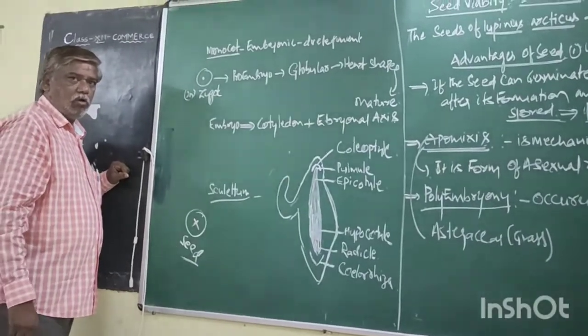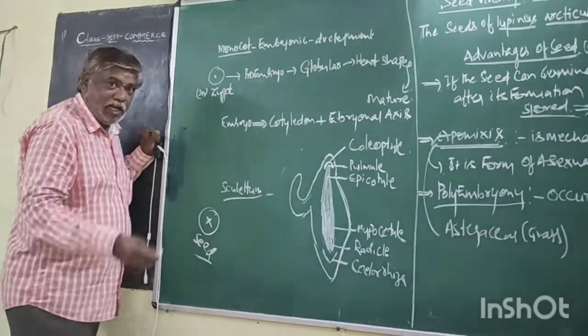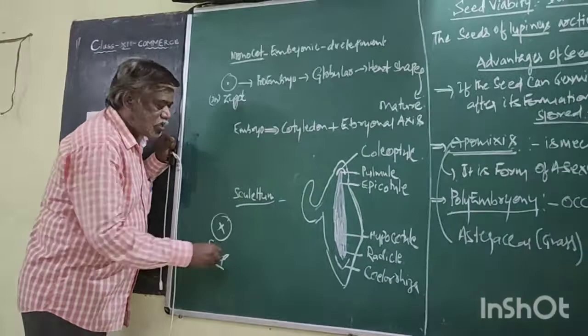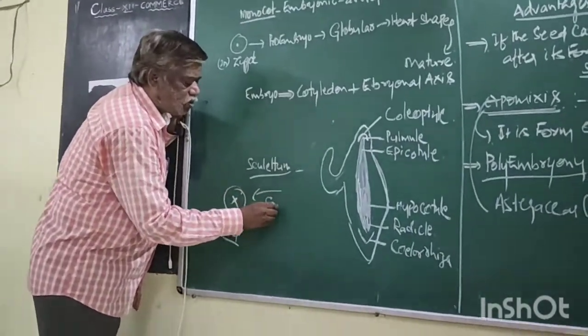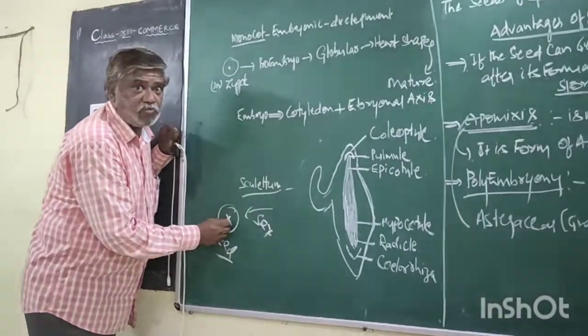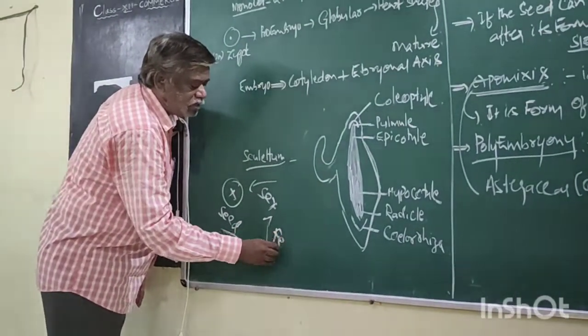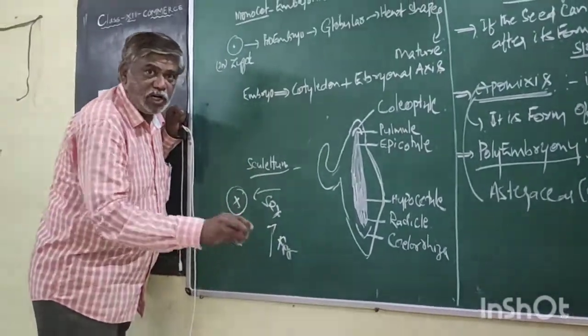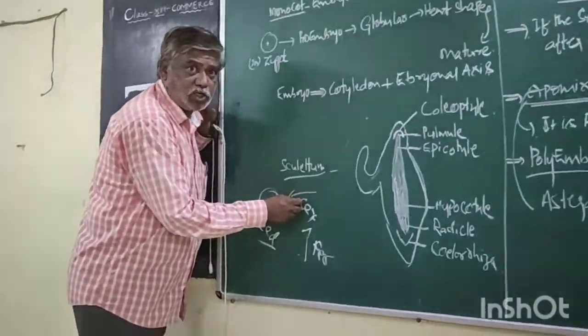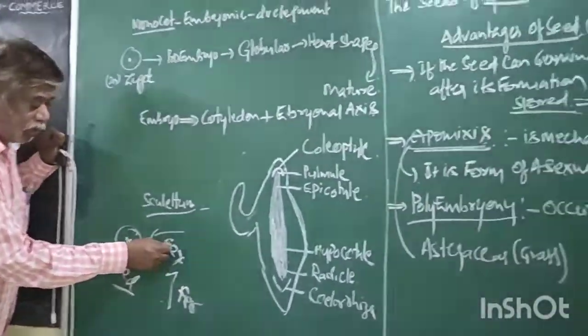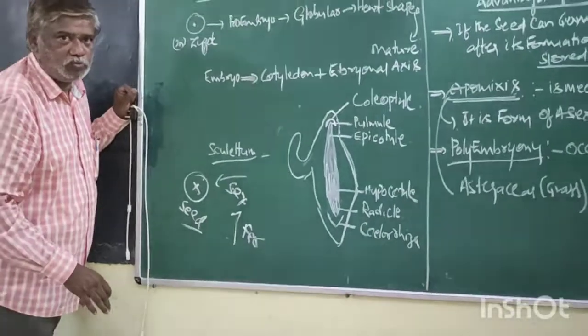Good. In plants, sexual reproduction is a must for the formation of seed. Sexual reproduction is due to fertilization. Without fertilization, there is no sexual reproduction. Without sexual reproduction, there is no seed.